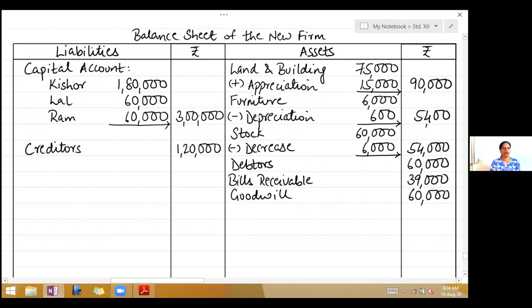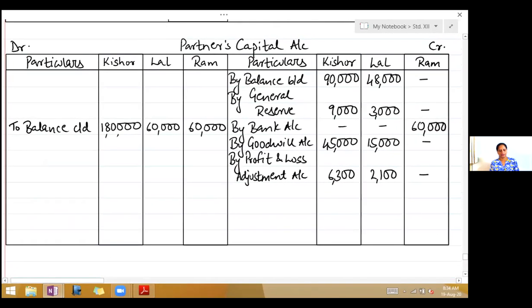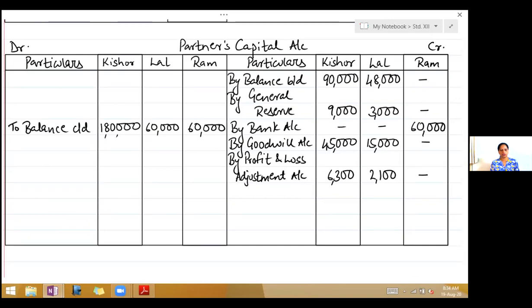Okay, now we will close the capital accounts. Again, I'm just reading that sentence for you. They have said the capitals of all partners should be adjusted in their new profit sharing ratio through bank account. Children, we have already done two problems before this where they had said that you adjust the capitals through loan account and cash account. We have done this too. So now this is through bank account. That means that whatever difference you get, that capital has to be adjusted through the bank account.